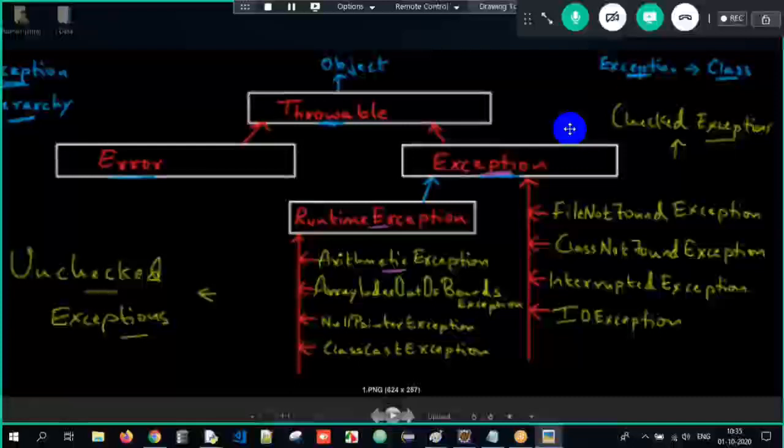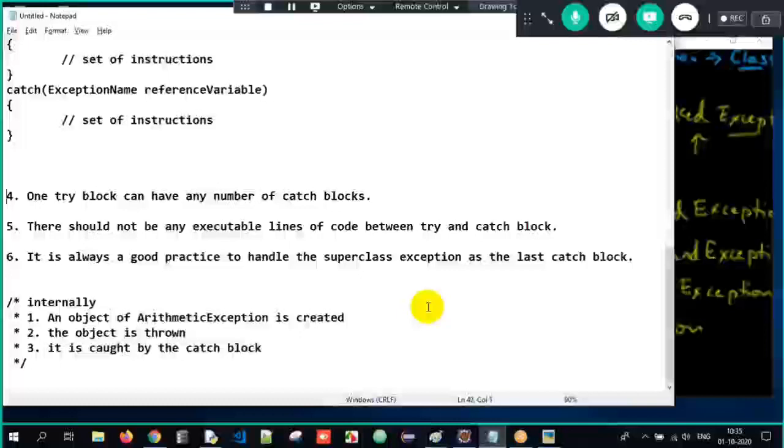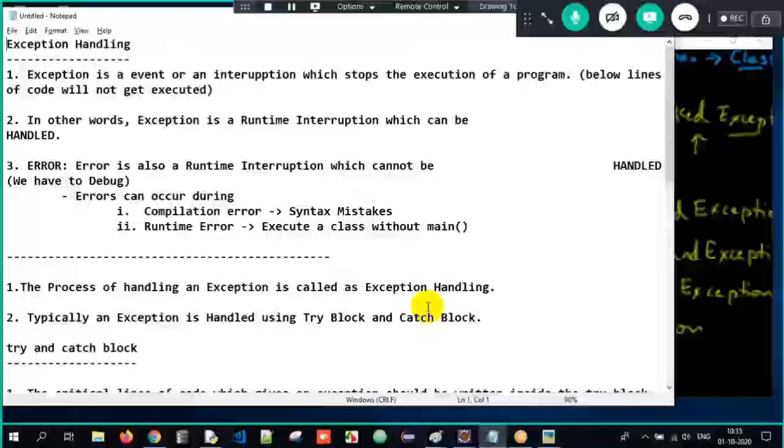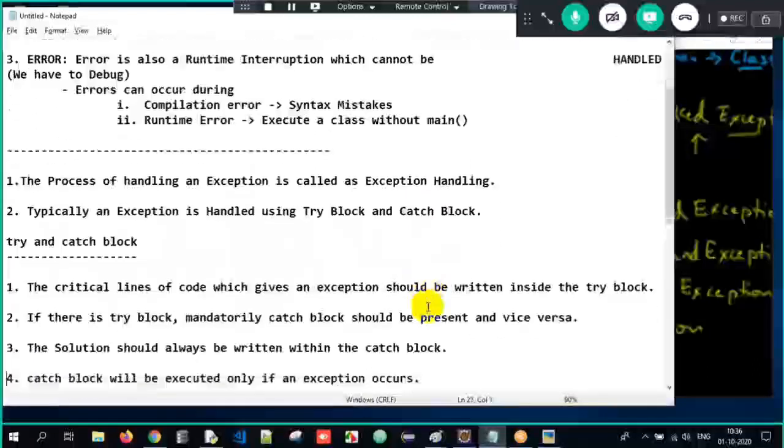We will understand the actual meaning of checked later. And we have exceptions such as ArithmeticException, ArrayIndexOutOfBoundsException, NullPointerException, all those. They all inherit the RuntimeException class, which in turn inherits the Exception class. Therefore, we call it an unchecked exception. But the basic knowledge behind it is that all the classes are subclasses of the Exception class. Clear? We also understood what is error, what is exception, how do we handle an exception, and the hierarchy as well.